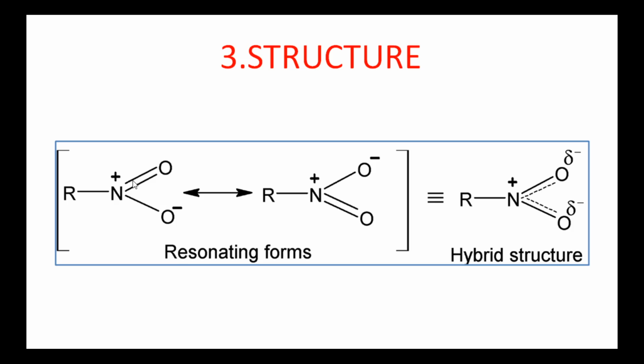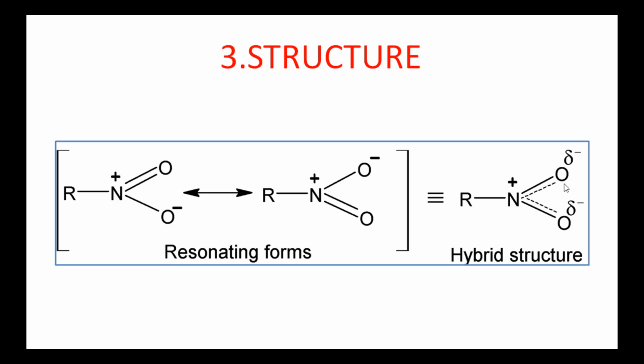That is, when the pi bond is shifted onto the first oxygen atom, that oxygen gets a negative charge and nitrogen gets another positive charge. That positive charge and the minus charge form a double bond. So, this is the resonance structure for the first structure. It is understood that the pi bond is delocalized between these two NO bonds.